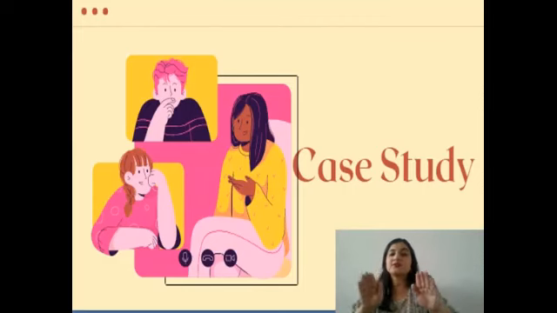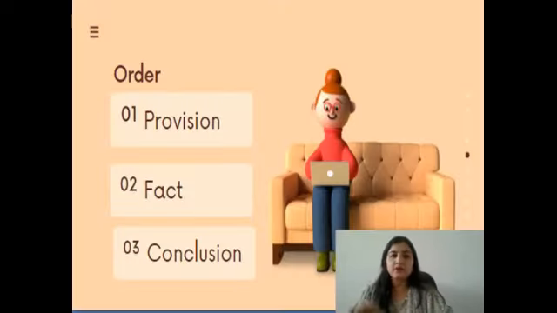Now, moving ahead to the next category, which is the most difficult one, that is type 4, a case study type of question. Just breathe and relax and concentrate on what I am trying to tell you. Whenever you find a case study type of question, how are you going to attempt it?